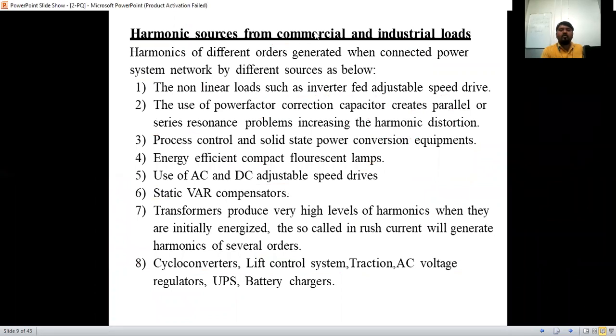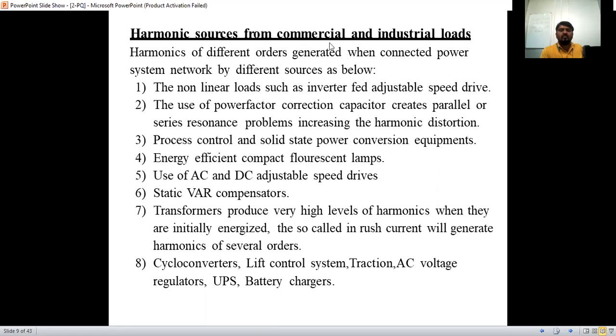I have not separately mentioned which is commercial and which is industrial. For example, a UPS battery supply can be used in commercial places as well as some industries to maintain offices. Inverters are used everywhere. Some motors are there. A shopping mall is a commercial building, and lifts are used there too. So commonly we have considered these points, whether commercial or industrial.